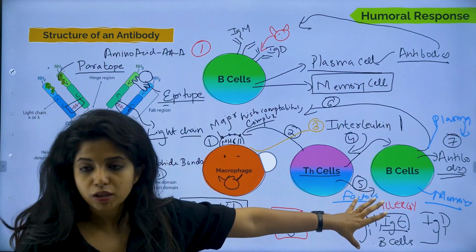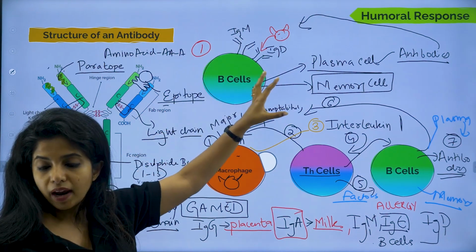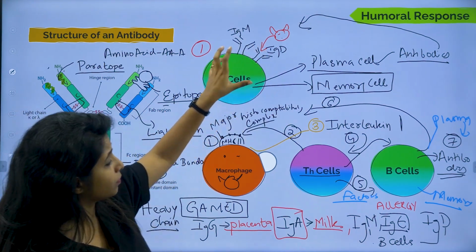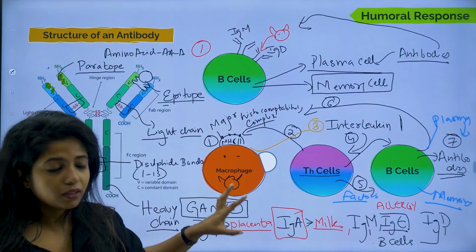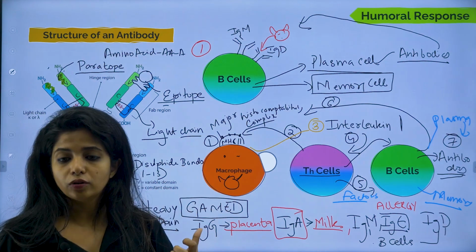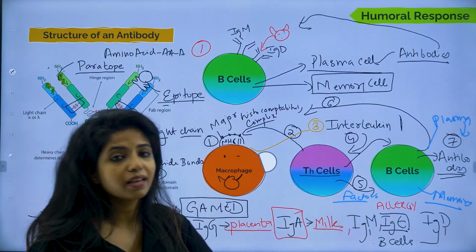Usually this is the pathway that is followed, but sometimes B cells alone can also go and find some antigens. Okay, so basically you have to understand one thing. There is only one macrophage that has done it. You need to call more macrophages to kill the whole amount of pathogen that is inside the body, which is why the whole drama is happening.